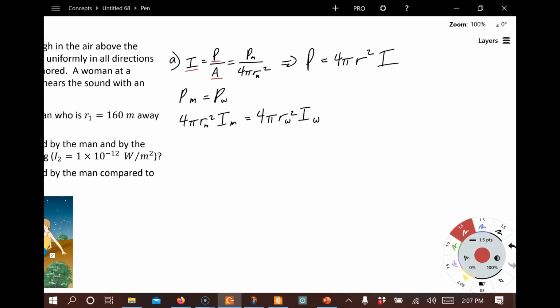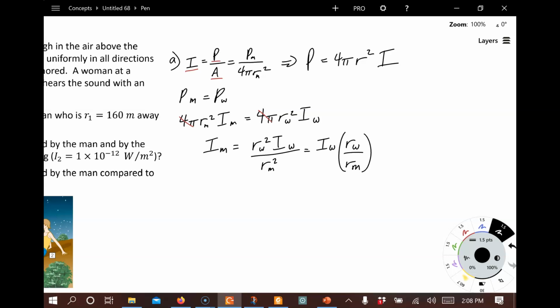Now we can cancel out the 4 pi, and we can solve for the intensity heard by the man. It's equal to the radius of the woman squared times the intensity of sound where the woman is at, divided by the radius of the man squared. And in fact, we can simplify a little bit. So here's the sound intensity that the woman experiences at the location of the woman, and here is the ratio of the two radii. We can go ahead and do that.